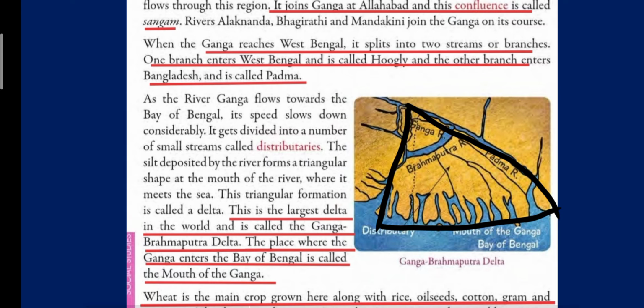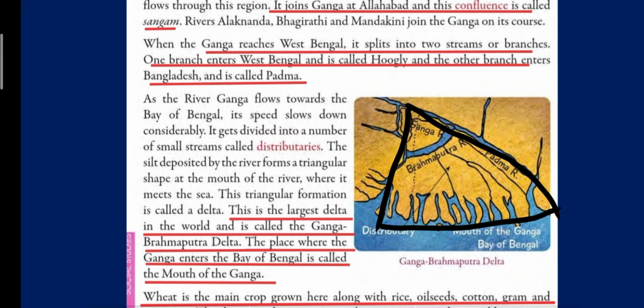So, children, when the river Ganga moves towards the Bay of Bengal, it flows very slowly, or the speed of the river slows down, and the river gets divided into very small streams of water which is known as distributaries. So, when a river gets divided into smaller streams of water, that is known as distributaries.